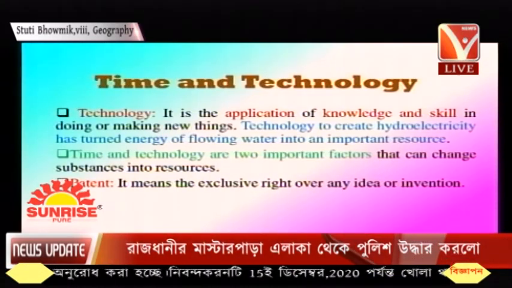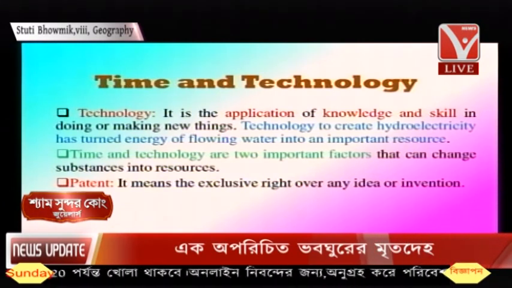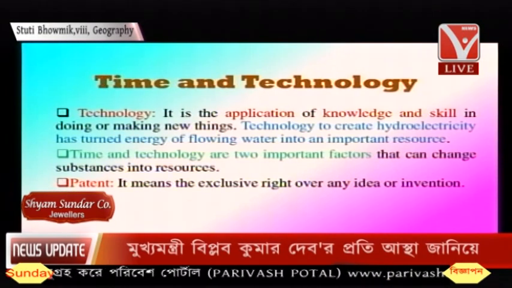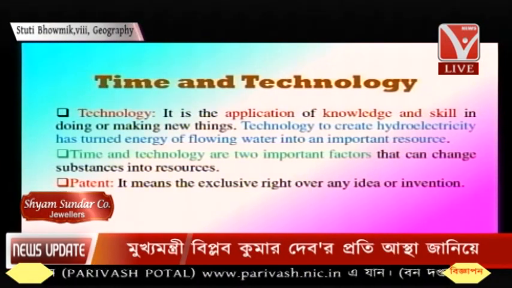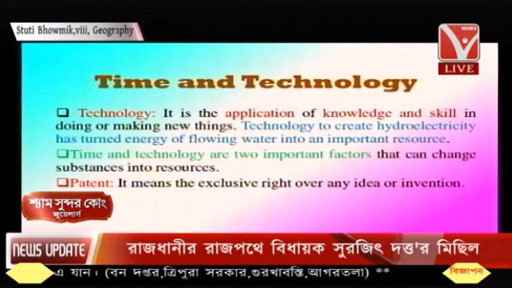How can we create electricity out of gas? How can we create electricity out of wind? Like that. So time and technology are two important factors that can change a substance into a resource. A substance can be changed into a resource with the help of time and technology.